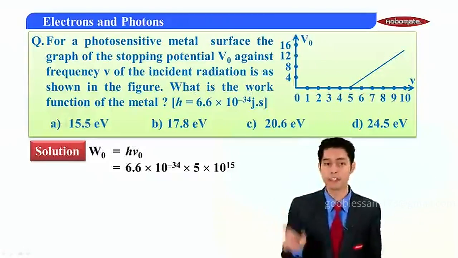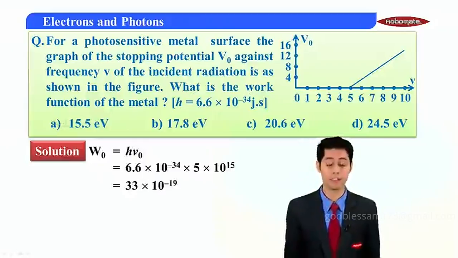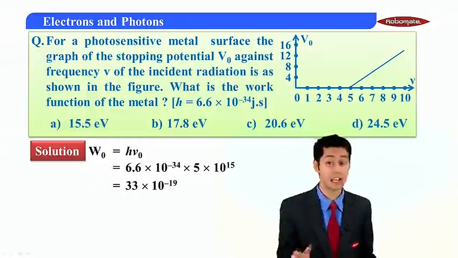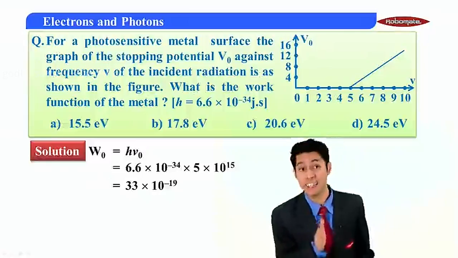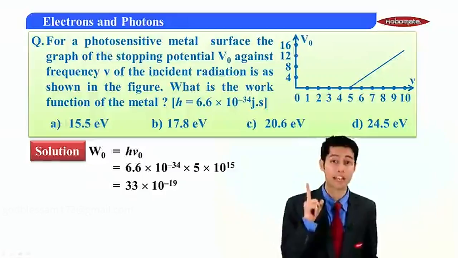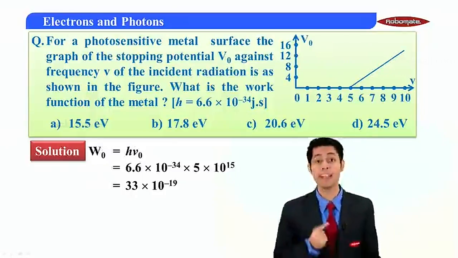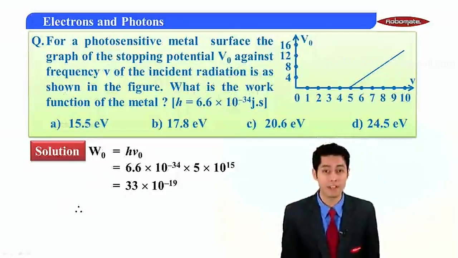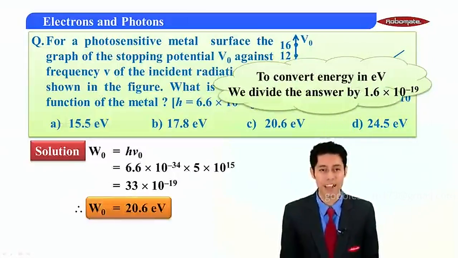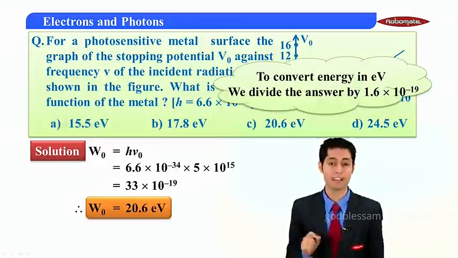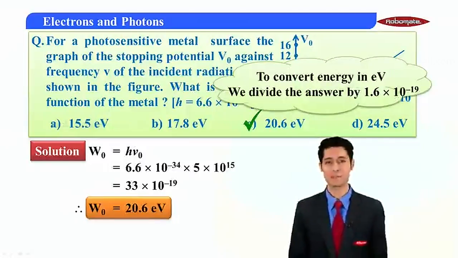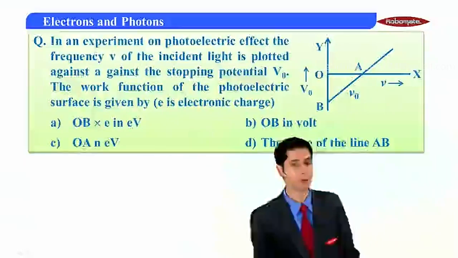After substituting this value, I get the final answer of work function as 33 into 10 raised to minus 19 joules. Now remember students, the answer is in joules, but joules is not in the options. We have options in electron volts, so we need to divide it by 1.6 into 10 to the power minus 19. That is why we divide, and we get the work function as 20.6 electron volt, that is option C.